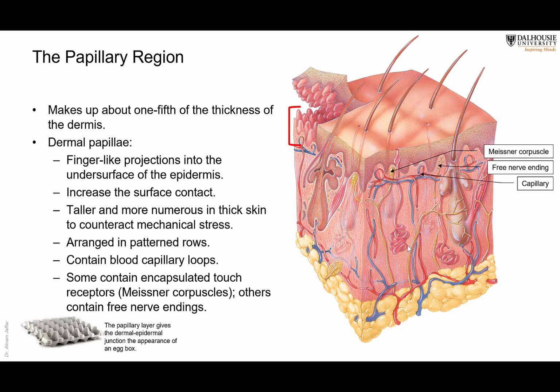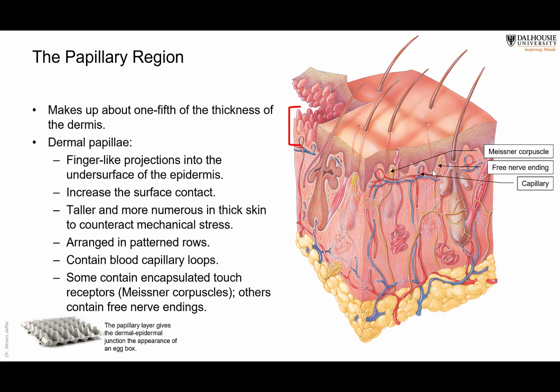The dermis is divided into two regions: a thin superficial region, which is about 1/5 of the thickness of the dermis, called the papillary region. Papilla means nipple, so these are multiple finger-like projections present at the junction between the dermis and epidermis.